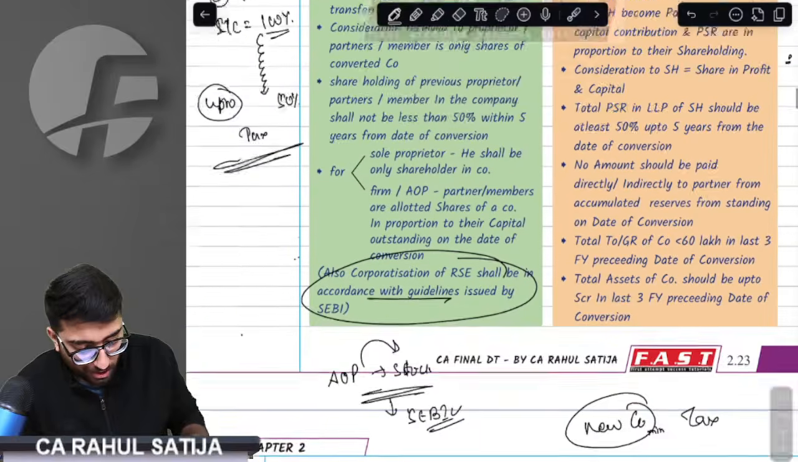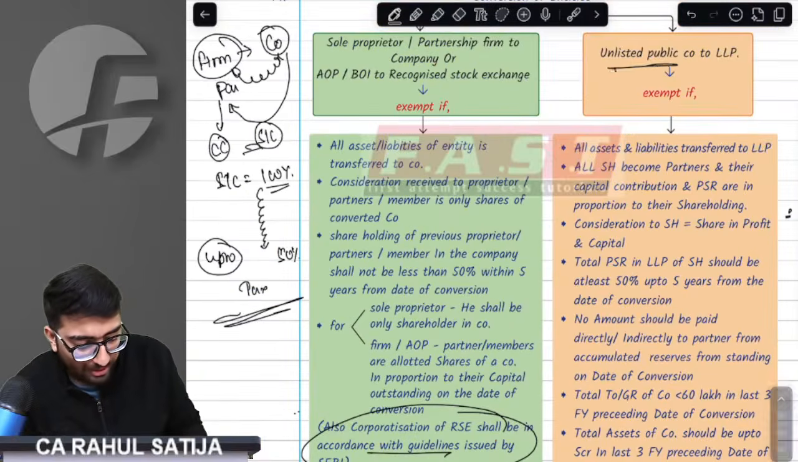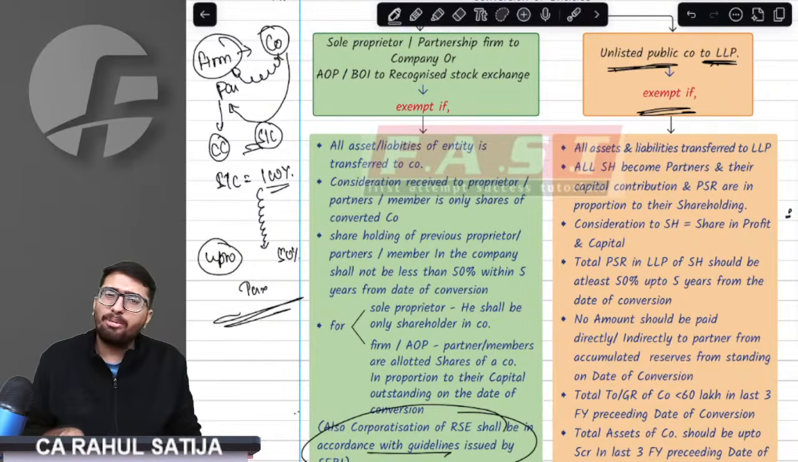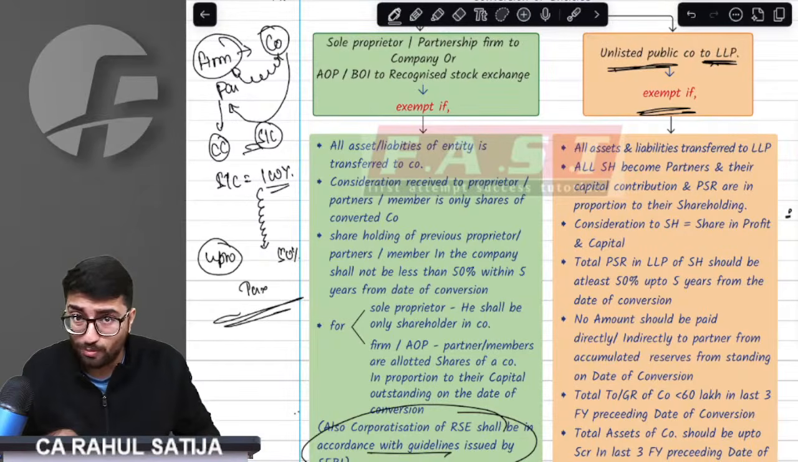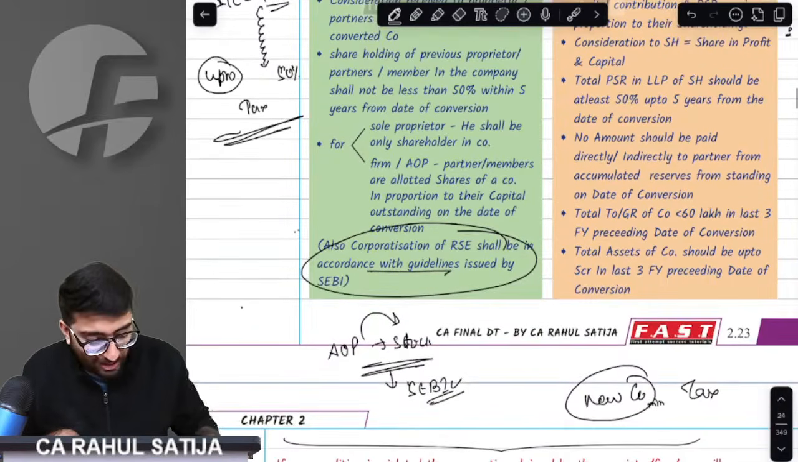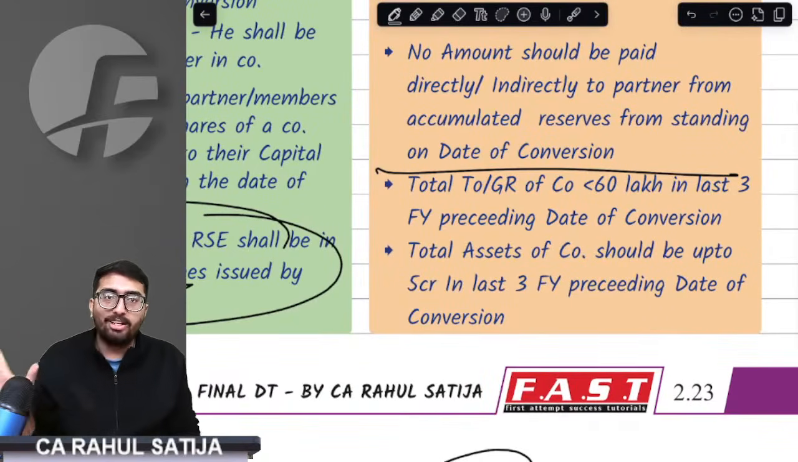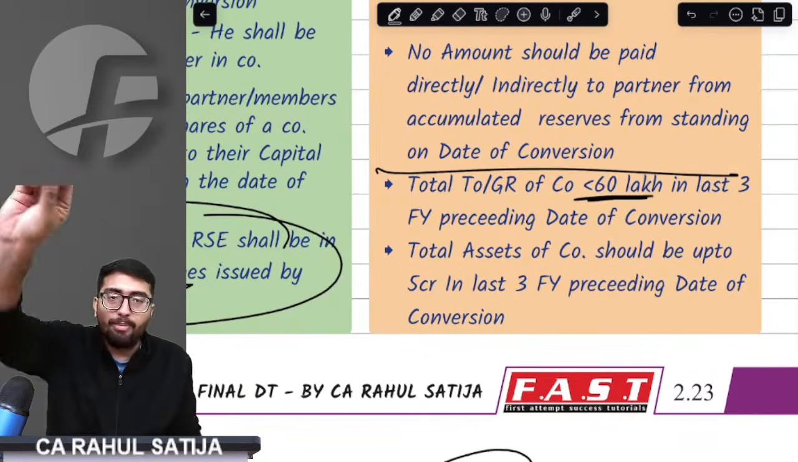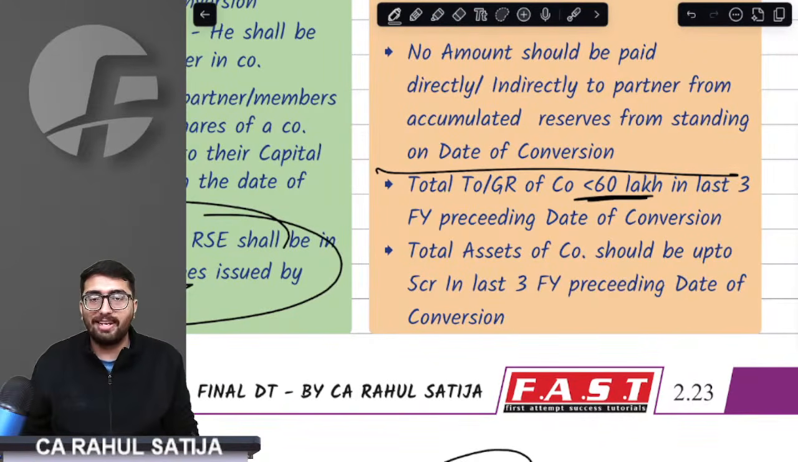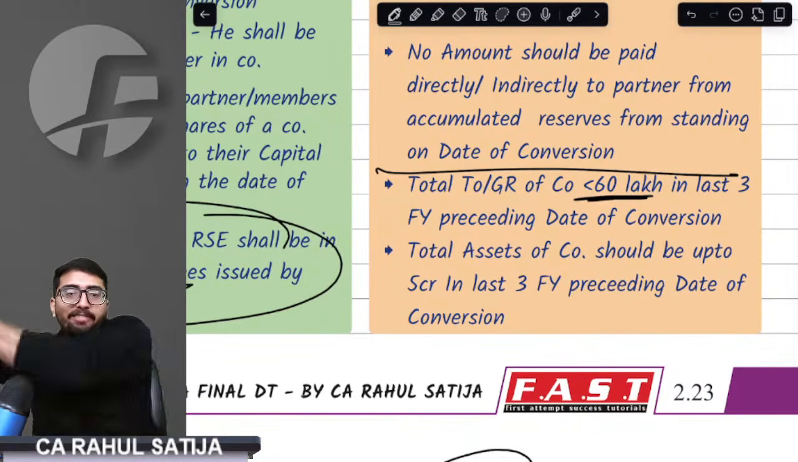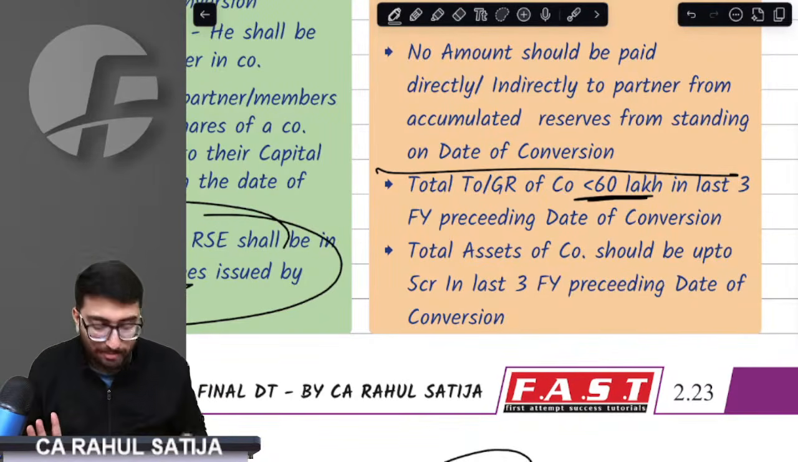Now, what if an unlisted public company is converting into an LLP? First of all, can an unlisted public company convert into an LLP? Can every unlisted public company convert into an LLP? The right answer is no. Not every company can convert. Only a company fulfilling two conditions can convert. In whatever year you want to convert, in the preceding 3 years your turnover should not be more than 60 lakh rupees. That means if in the current previous year you want to convert, then in the preceding 3 previous years, your turnover should be less than 60 lakh rupees.